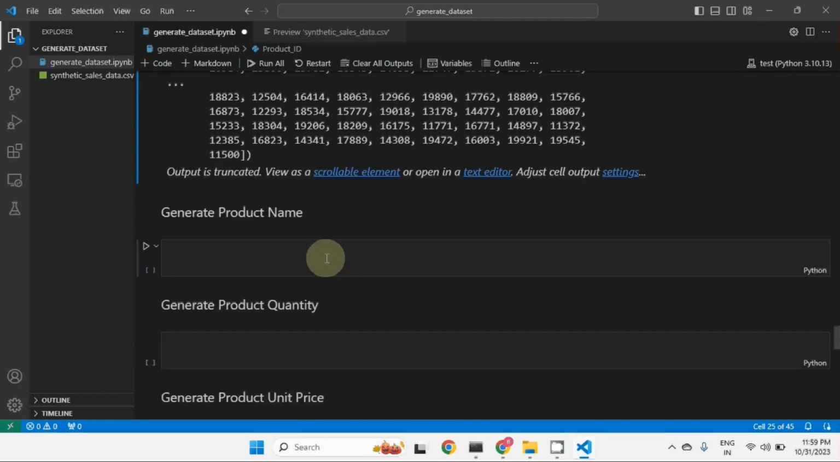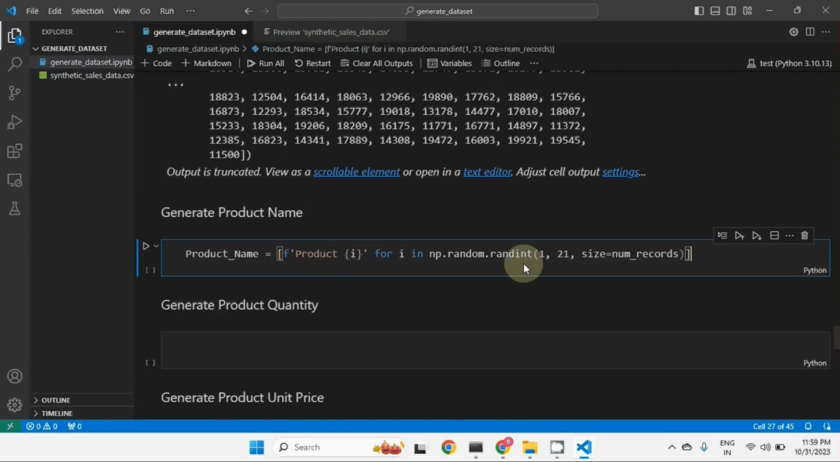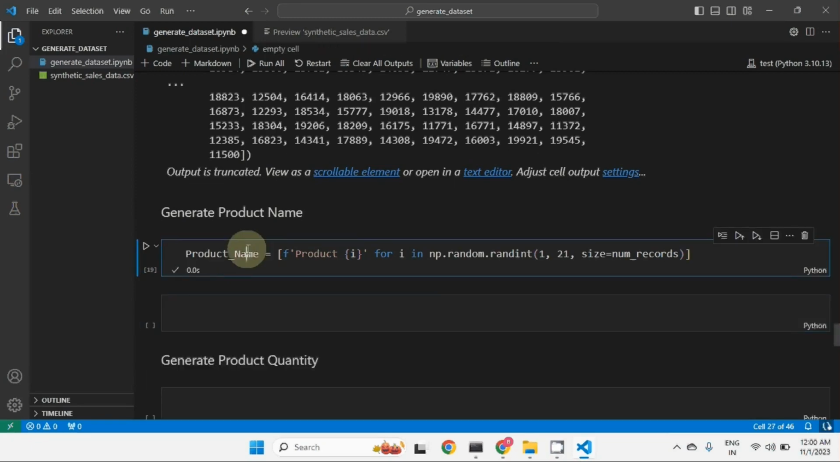After product ID, we have product names. For product names, we are again going to write simply product 1, product 2, product 3. If you have a product list, you can give that product list also. So if you execute this, let's check the product name.